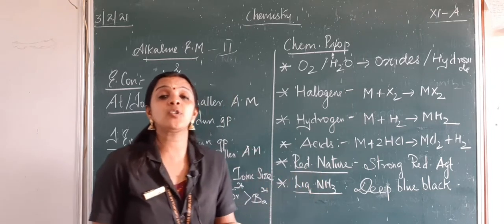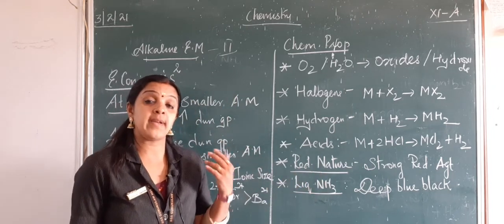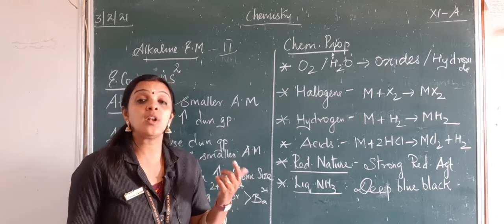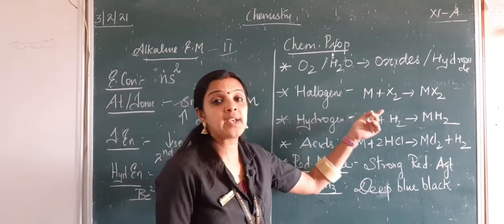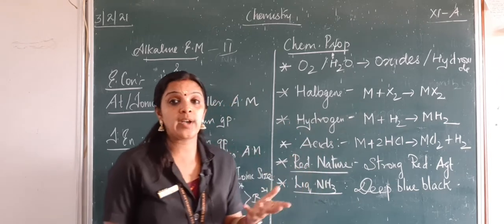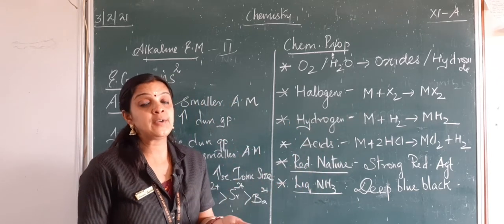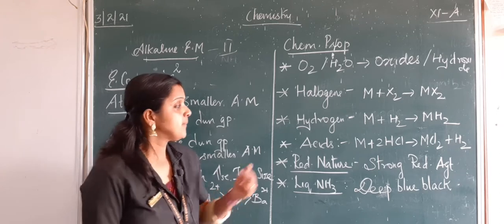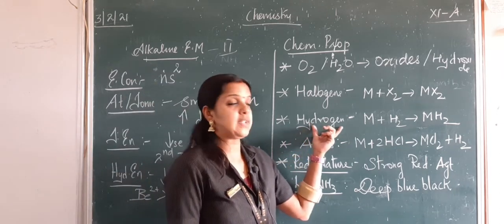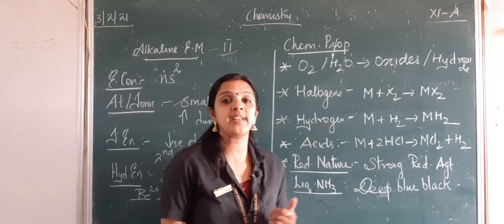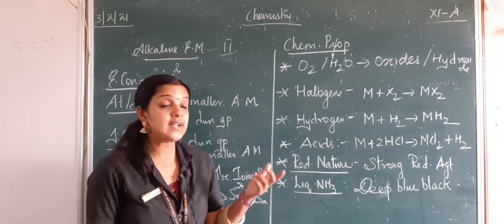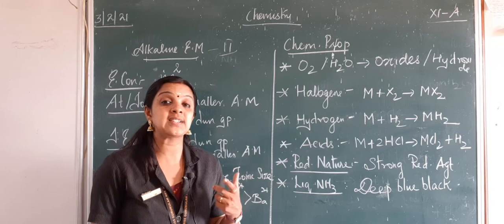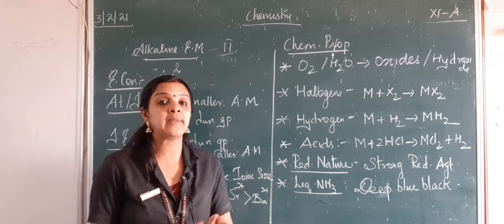You have beryllium oxide, magnesium oxide, magnesium hydroxide, which are all basic in nature. They react with halogens to form their halides, like magnesium chloride, beryllium chloride, calcium chloride. And when they react with hydrogen, they form their corresponding hydrides. Like you have beryllium hydride, but beryllium hydride can also be formed when it is treated with lithium aluminium hydride.